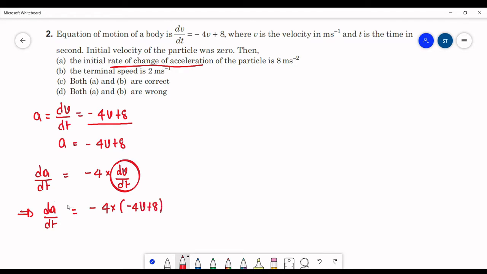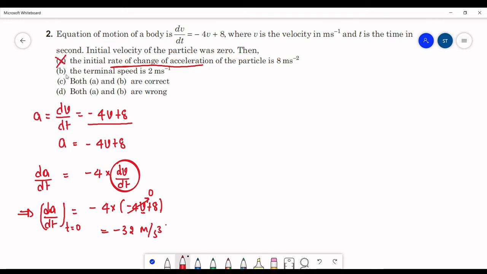We want the initial rate of change of acceleration at t equals 0. The initial velocity of the body is given as 0, so this minus 4v term will be equal to 0. So this is minus 4 times 8, that will be minus 32 meter per second cube. So this option A will be wrong.